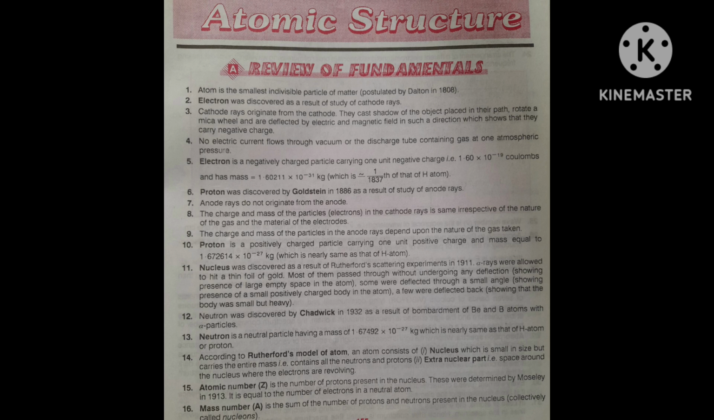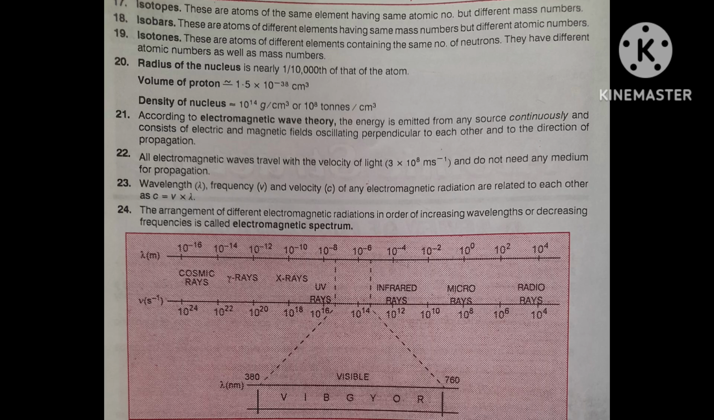Isotopes are atoms of the same element. Suppose it is calcium, then all atoms of calcium. Suppose it is magnesium, all atoms of magnesium, hydrogen, nitrogen, any element you can consider. Then isotopes are atoms of the same element having what condition? Listen, having the same atomic number but different mass number.